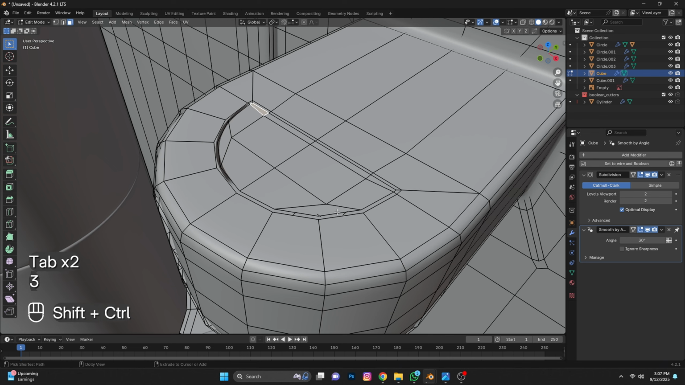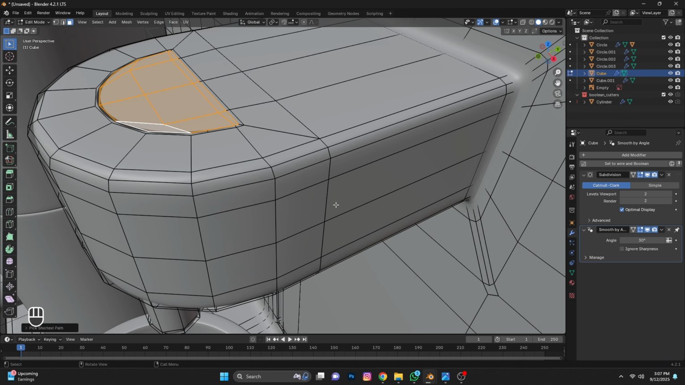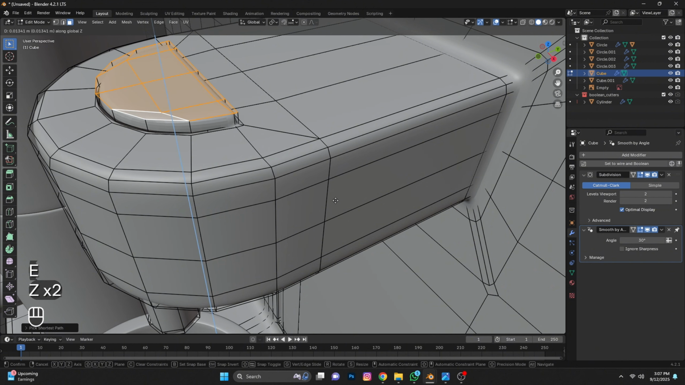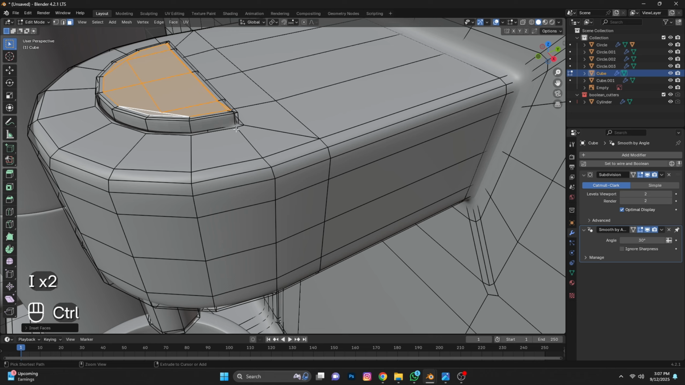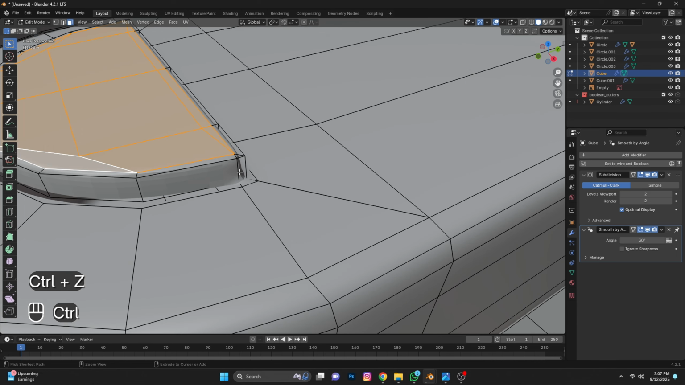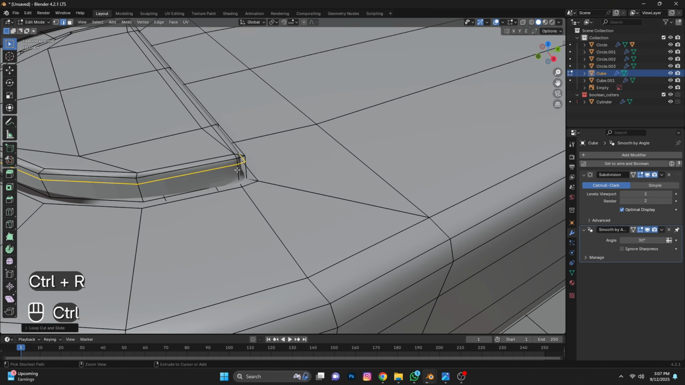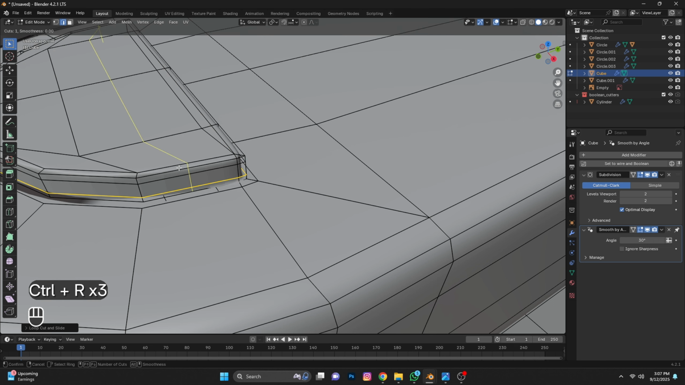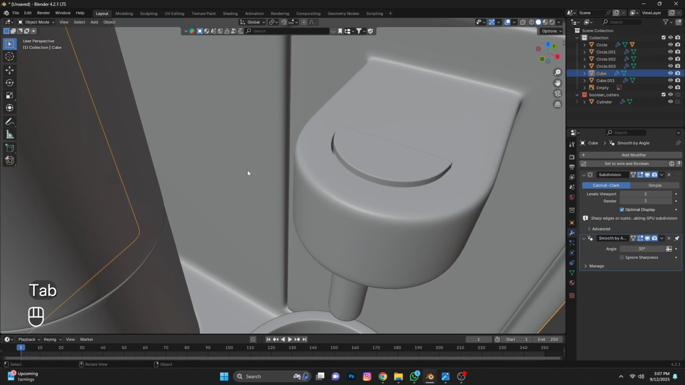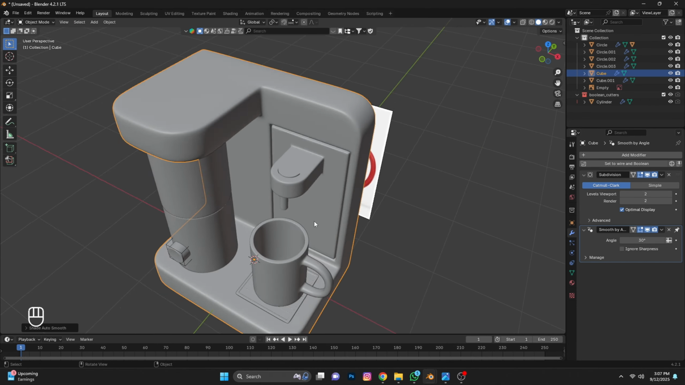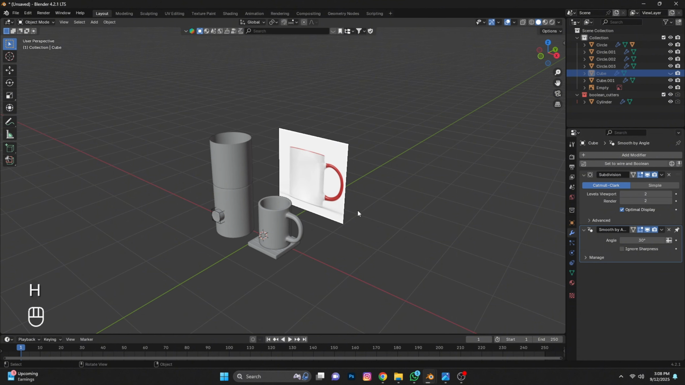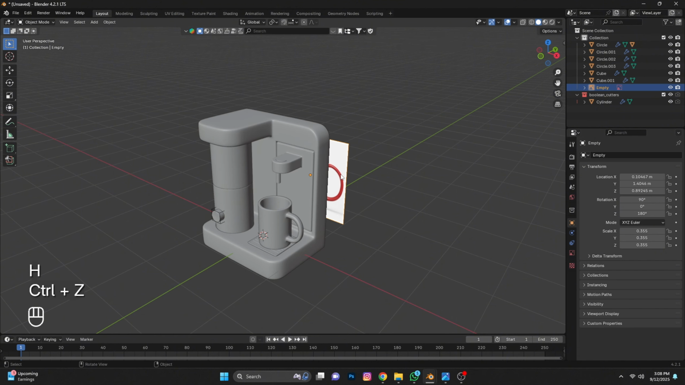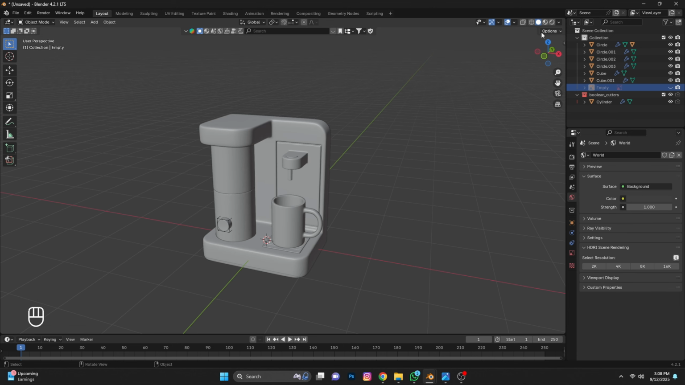Select face, press Ctrl Shift click. Now press E extrude, then I. Add loop cuts here. So our 3D model is completely ready. Now we go to the material part.